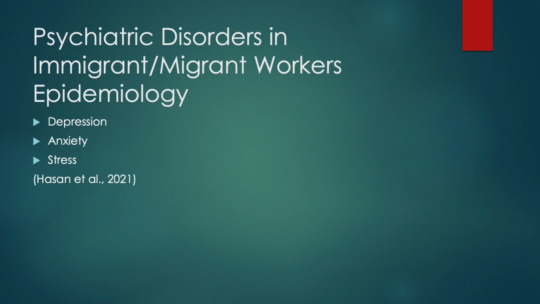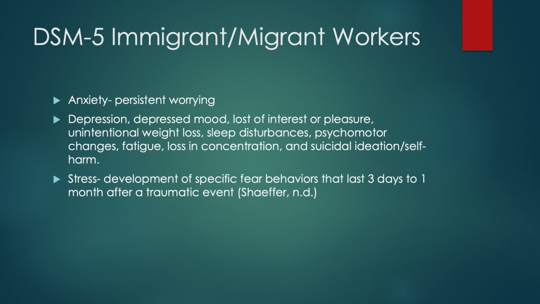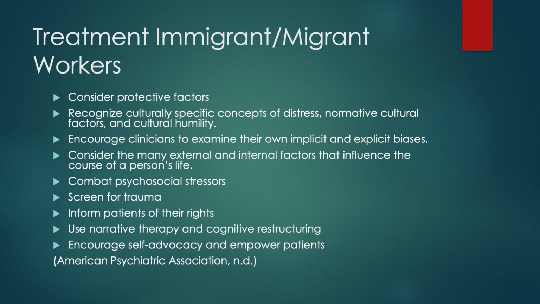Psychiatric disorders in immigrant and migrant workers epidemiology, depression, anxiety, and stress. DSM-5 is anxiety, depression. Stress is development of specific fear behaviors that last 3 days to 1 month after a traumatic event. Treatment for immigrant and migrant workers is consider protective factors, recognize culturally specific concepts of distress, normative cultural